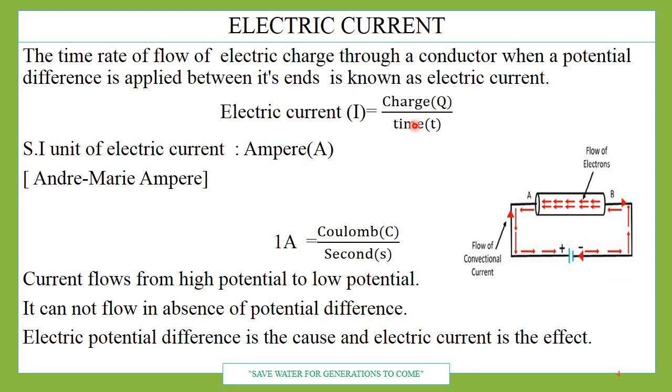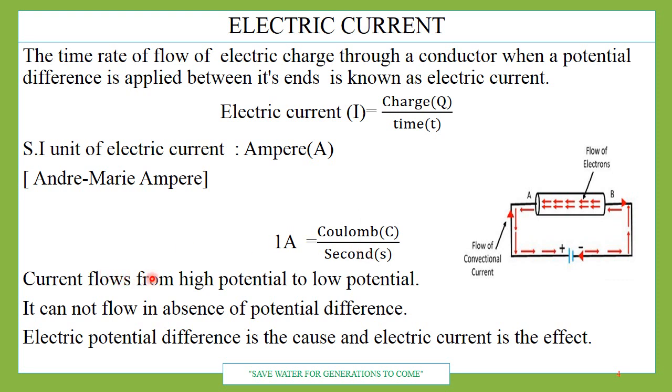What is the unit of electric current? This question comes to our mind. The SI unit of electric current is ampere. It is represented by capital A. It has been named after Andre Marie Ampere, who discovered it. To give honor to him, it has been named after him. 1 ampere is equal to 1 coulomb of charge upon 1 second.